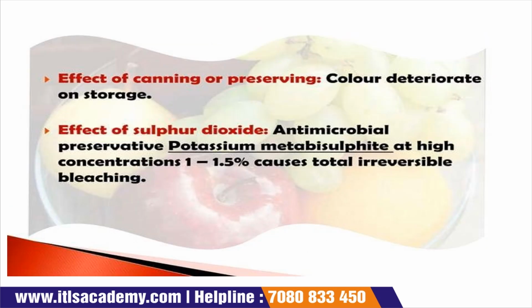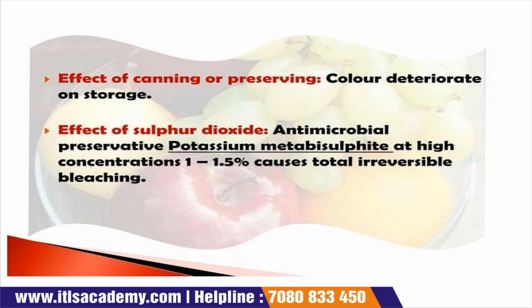Effect of canning or preserving. Color deteriorates on storage. When we do canning or preserving, sometimes color deteriorates. Effect of sulfur dioxide. Antimicrobial preservative like potassium metabisulfite at high concentration, around 1 to 1.5%, may cause total irreversible bleaching.